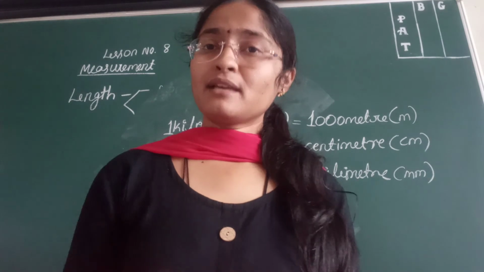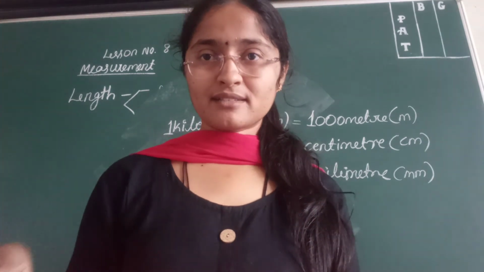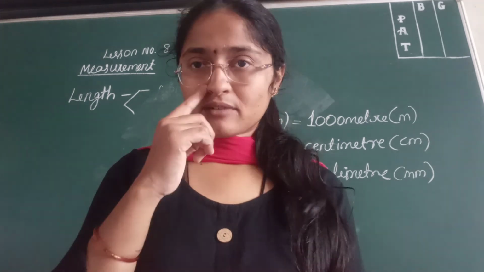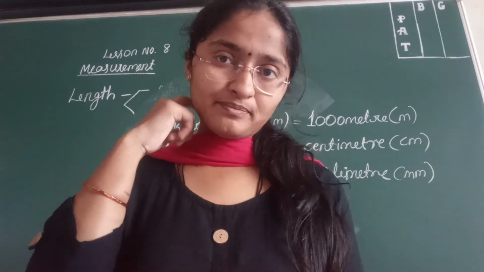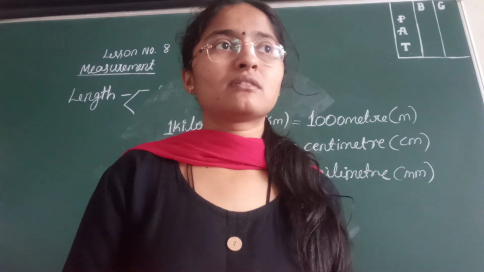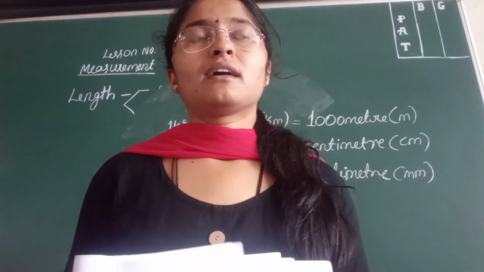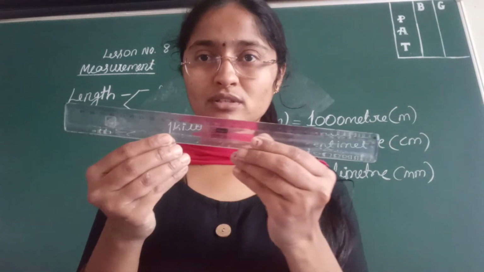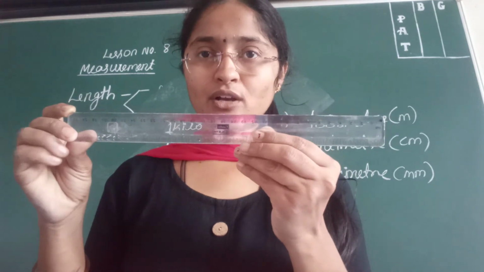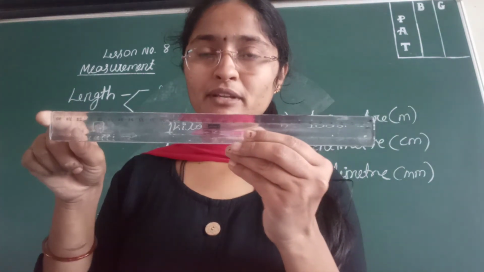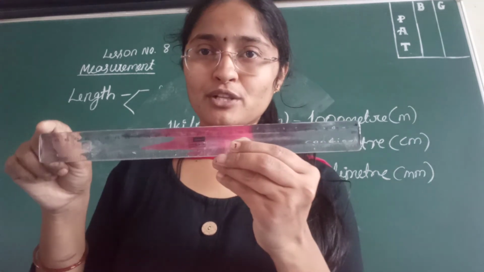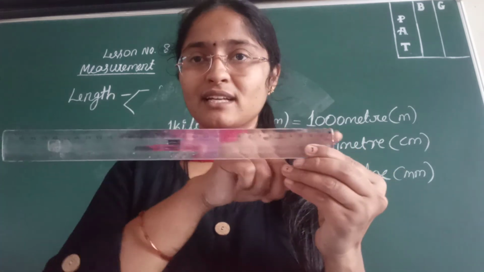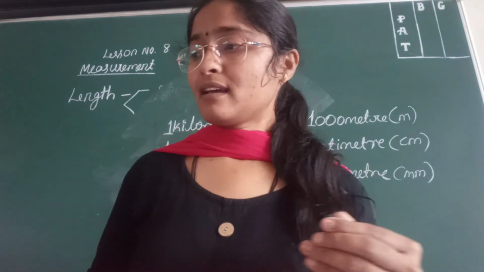Then take a scale and measure the same ribbon. You will get about 1 meter. One more thing: you don't need to take a full 1 meter, just take about 30 centimeters, because the long scale you have in your house is around 30 centimeters. If you use 30 centimeters of ribbon, it will be convenient for you, since everybody will not have a ruler of 1 meter. So take a 30 centimeter ribbon and then do it.